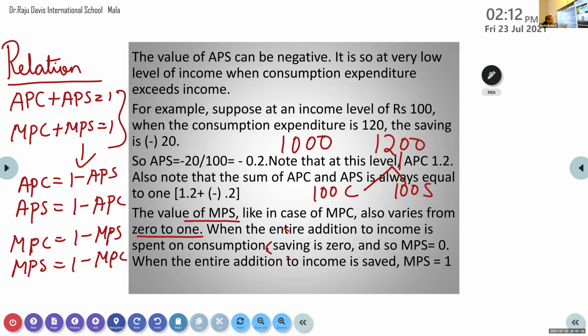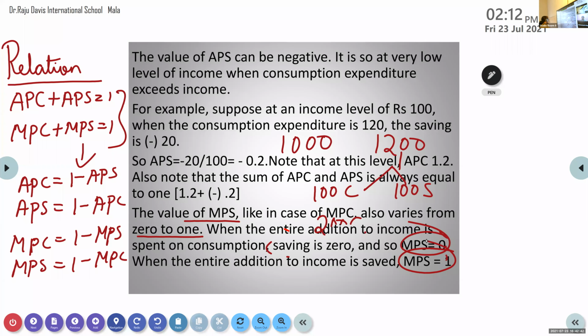Another situation, fully this 200 can be spent on consumption and there is 0 saving. Another situation is that nothing is spent for consumption, fully it is saved. So whenever the addition to income is spent on consumption where saving is 0, then MPS will be 0, and when the entire addition to income is saved, that time MPS will be 1.